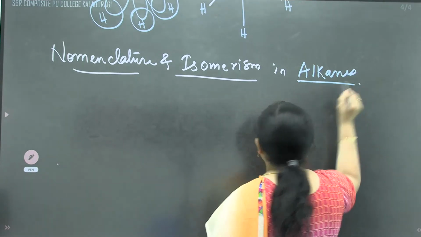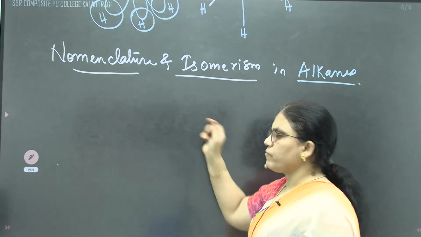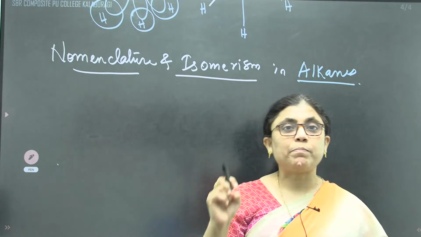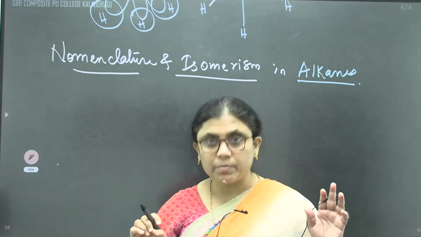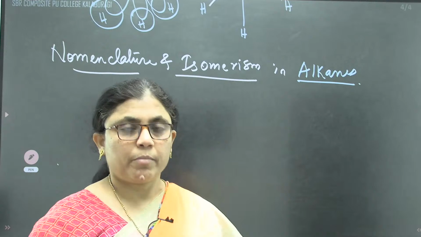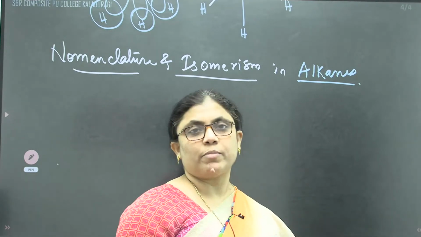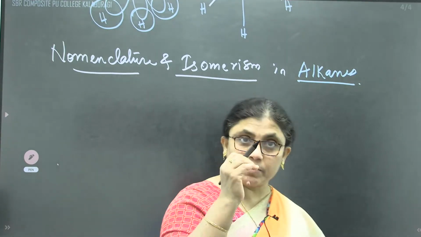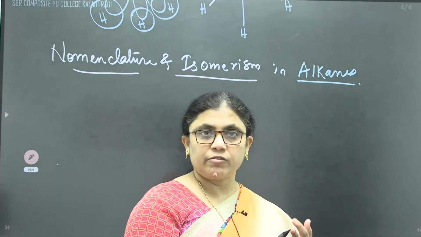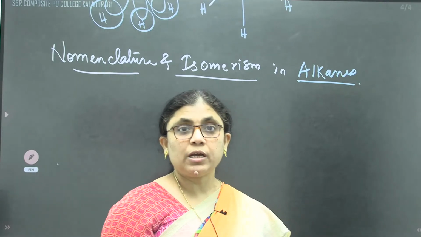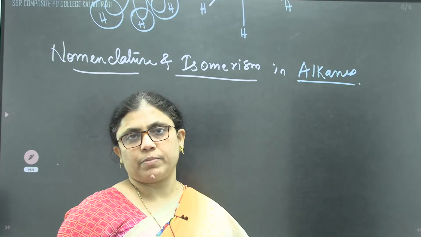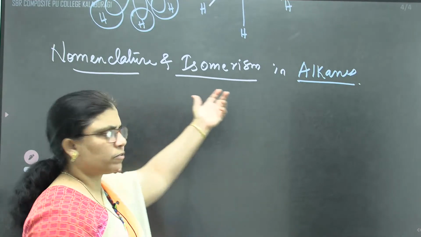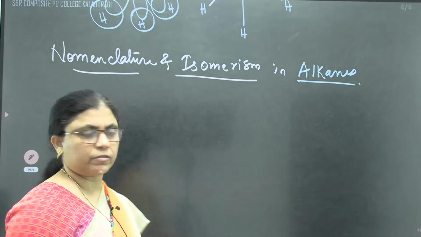In alkanes, the rules will be the same while deciding the nomenclature for the IUPAC system. Longest chain will be the parental chain. But remember, according to the common system, the name can be given as normal, iso, neo, tertiary, depending upon the arrangement of carbon atoms. That we will discuss in isomerism.